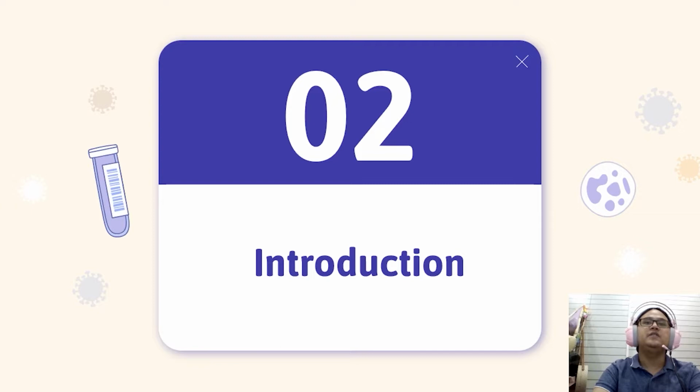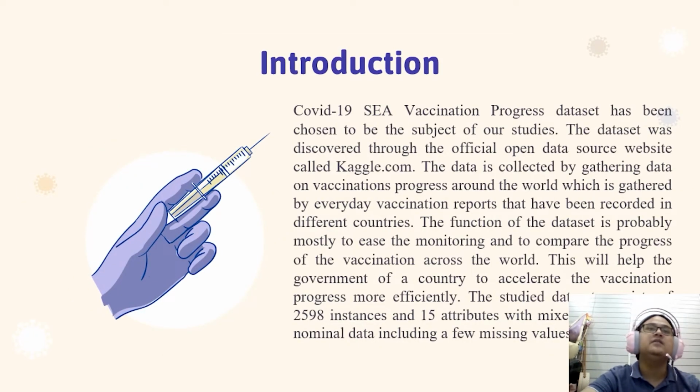Now we proceed with a brief introduction of the dataset for this project. The dataset that we chose for this project is COVID-19 vaccination progress. The dataset has been retrieved from the official open data site Kaggle. It was produced by collecting vaccination progress data around the world, through vaccination reports recorded in different countries. The purpose of this dataset is to speed up the vaccination progress in the most efficient way.